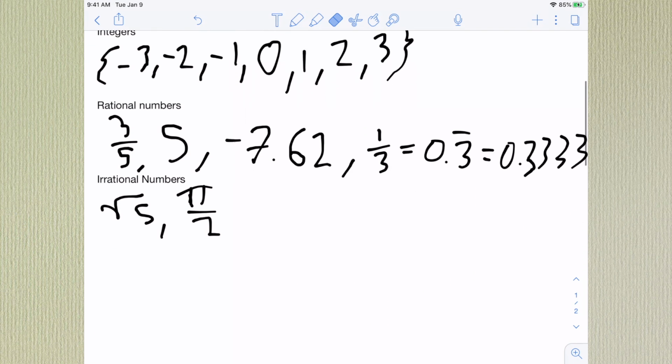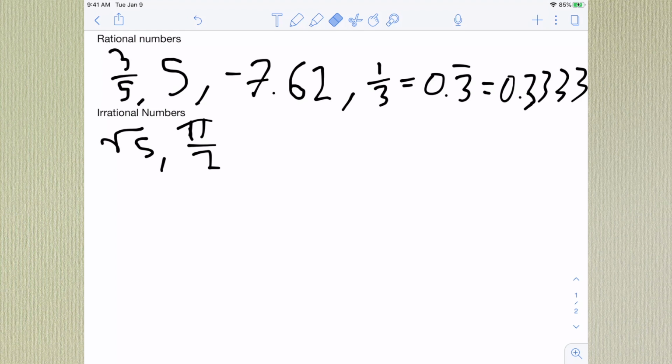Rational numbers, as you can see down here, like 3/5 or 5 counts as a rational number as well, because that can be like 5 over 1, or negative 7.62. These are basically a set of integers and fractions, meaning if you can write it as a fraction, generally it's a rational number, as long as there is an ending decimal, meaning the decimal doesn't keep repeating.